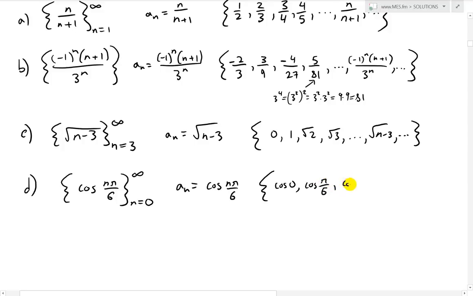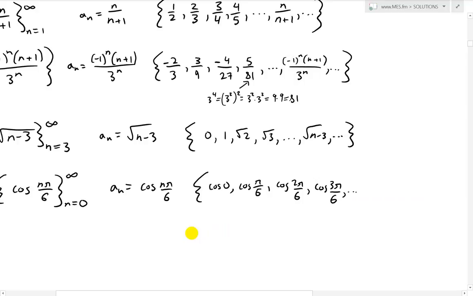Then we'll have a cosine of 2, let's leave the 2 over 6 there, or pi over 3. The next one here is cosine 3 pi over 6, and then dot dot dot, keeps going on and on until we get cosine n pi over 6, and then dot dot dot.